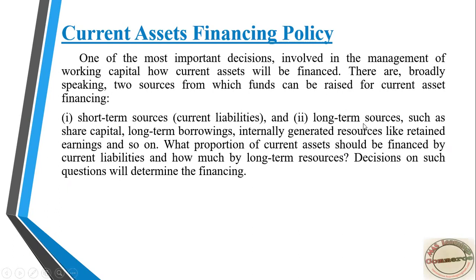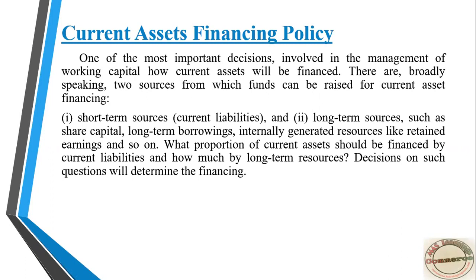What about long-term sources of financing? Share capital, long-term borrowing, or else retained earnings, and so on, are your long-term financing sources. Now the question arises: from which source, and how much portion, do you have to raise?